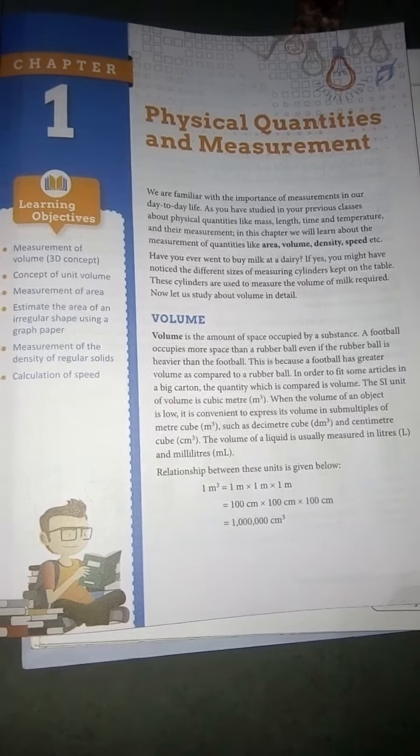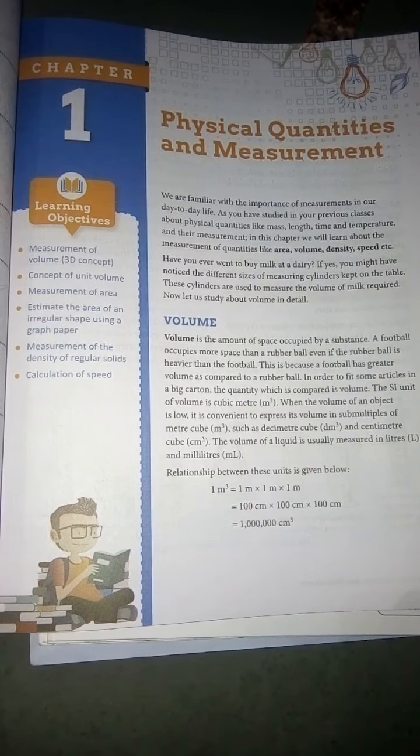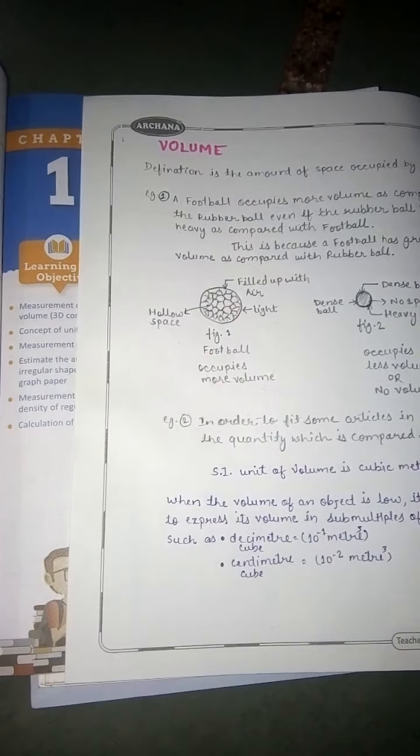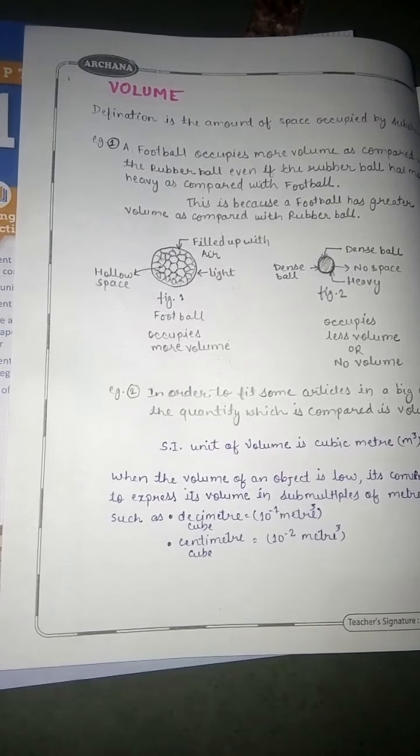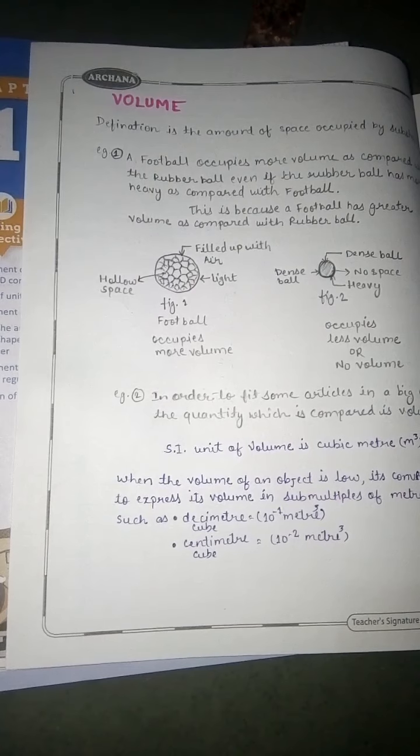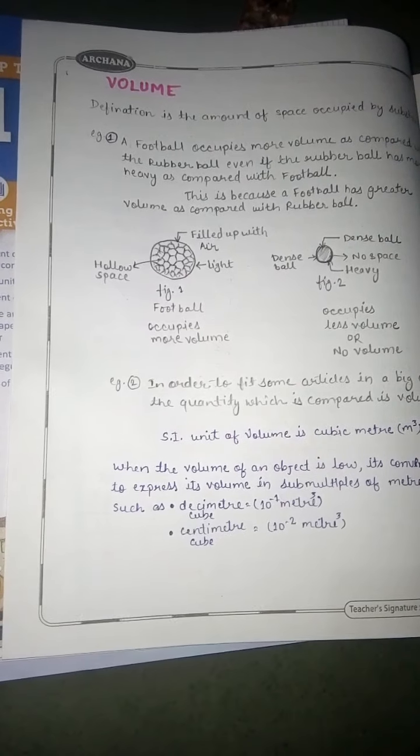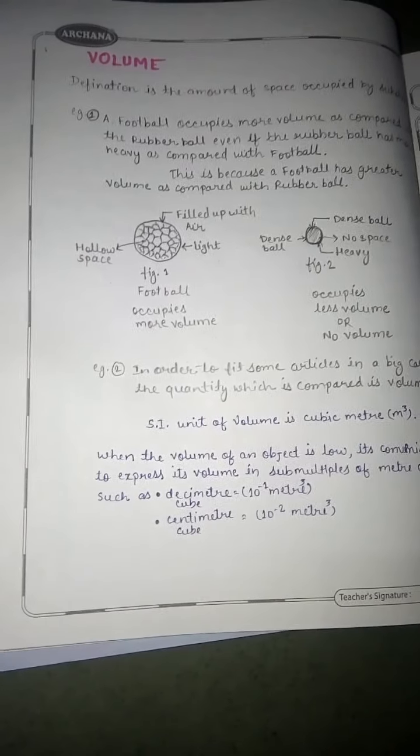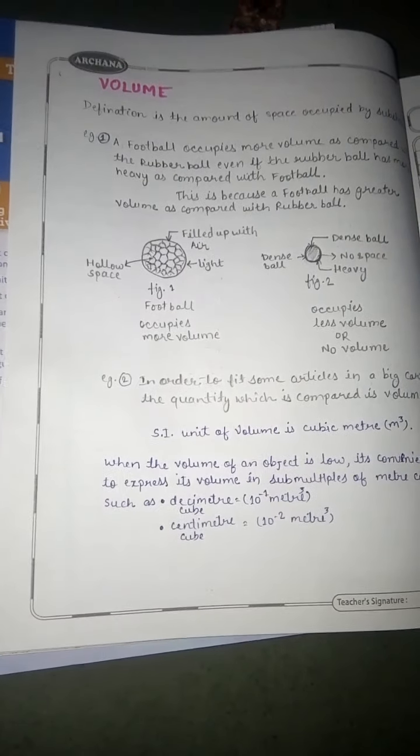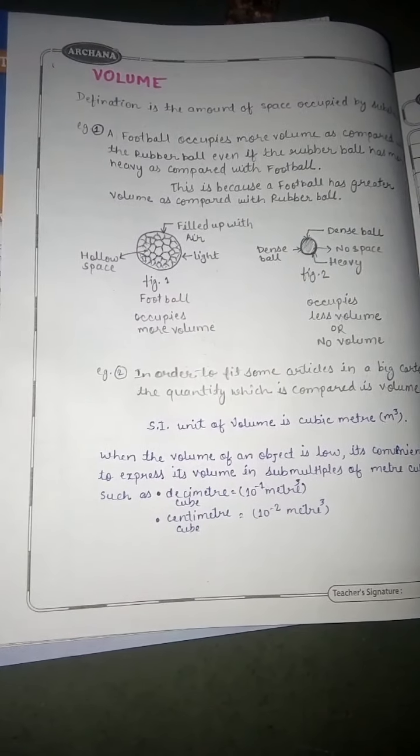Let us take an example of a football and a rubber ball. A football occupies more volume as compared with the rubber ball, even if the rubber ball has more weight or is heavy as compared with the football. This is because the football has greater volume, as a football is a hollow shape in which air is filled up. This football is carrying some air volume, while the dense ball doesn't have any hollow space, but it is heavy as compared to the football.